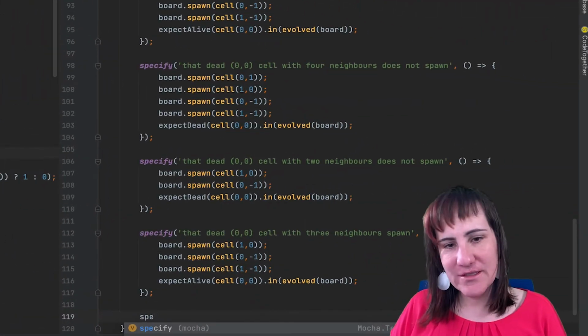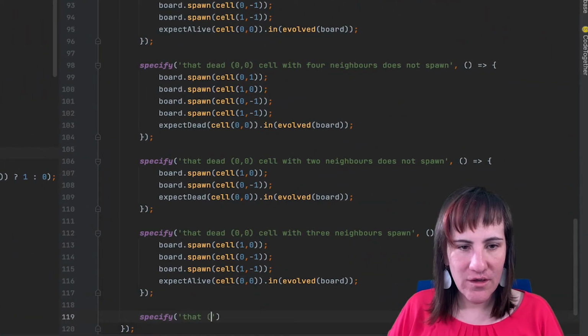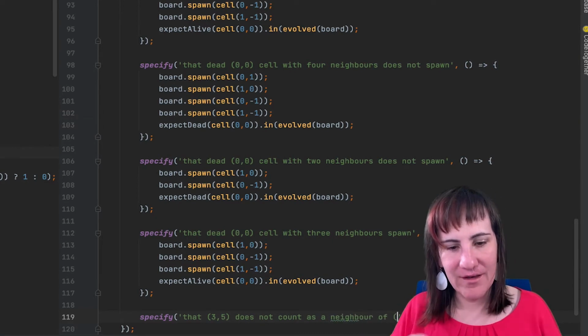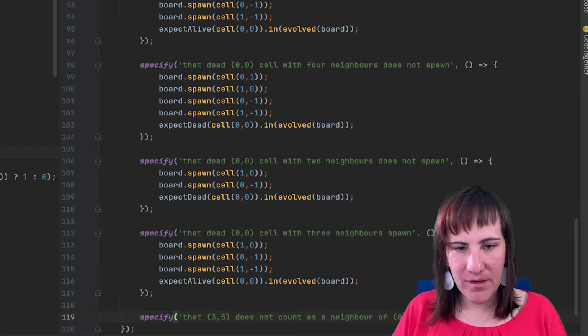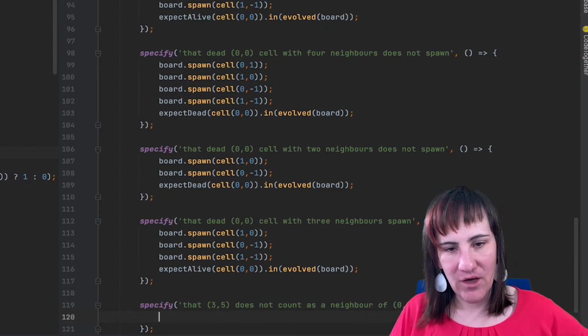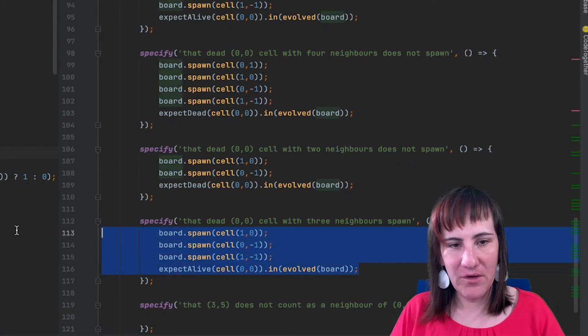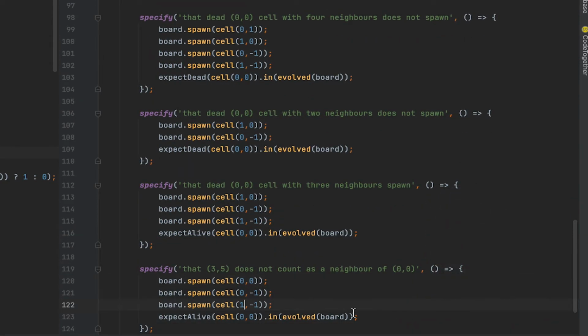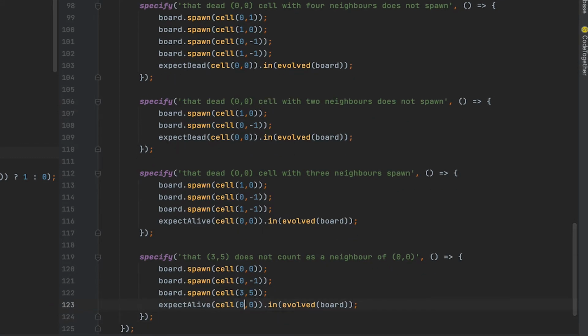Alright, so the interesting part is that this solution works perfectly as long as we are just looking at the 3x3 center. But we actually want to make sure that if someone spawns a cell outside of the 3x3 bounding box, it doesn't affect the 00 cell state. So let's write a test that makes sure that, for example, 3,5 doesn't count as a neighbor of 00.